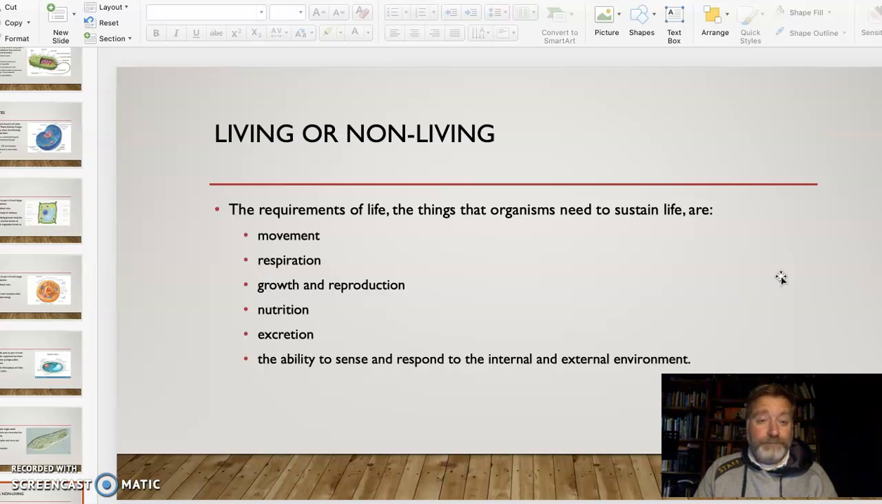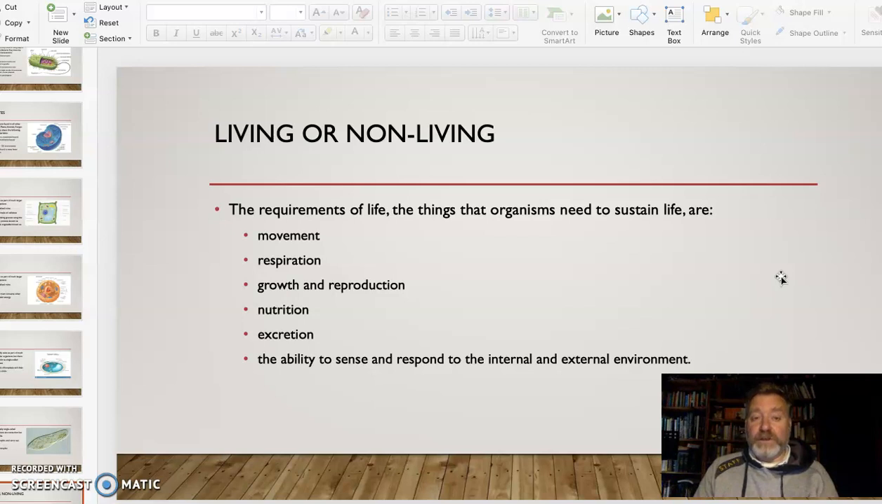So, living things, organisms, have a lot of things in common. We call those the requirements of life. And if you aren't able to do this, then you're considered non-living. And there's one major group we consider non-living, which always confuses people, which I'll get to in a minute. So the requirements of life are things that organisms need to sustain life.